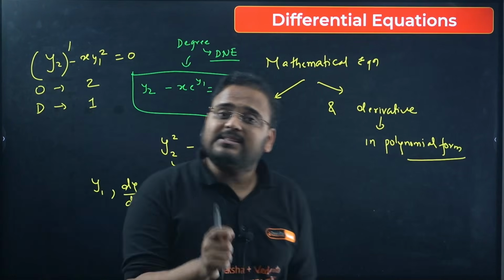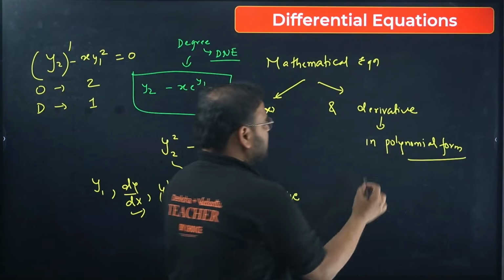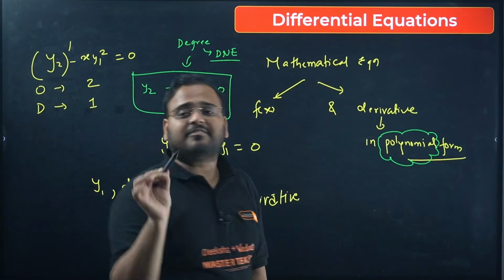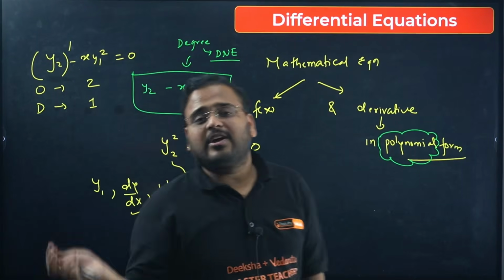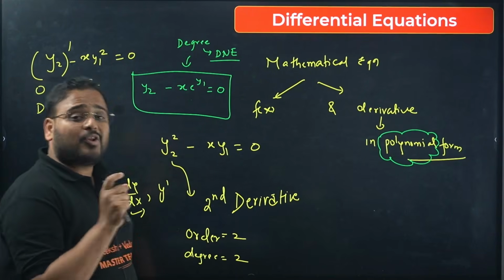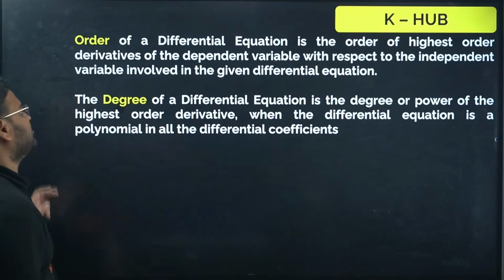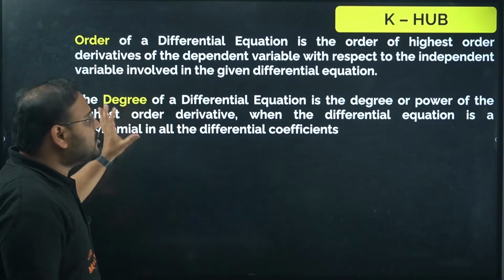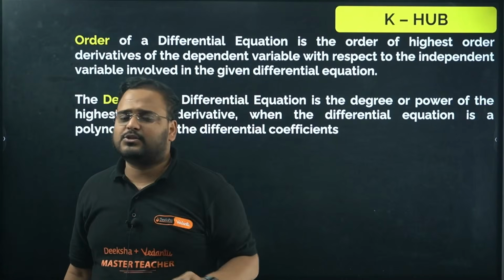For degree to exist, we should have the derivative in the form of only polynomials. If you have the derivative in the form of any function other than a polynomial, whether trigonometric, logarithmic, inverse trigonometric, or even exponential, the given equation will not have its degree. Order will be there, but degree will not exist. Is it clear, guys? Both of them are mentioned in the knowledge hub. You can go through it and learn it. Simply download the PDF and get access to all of that.